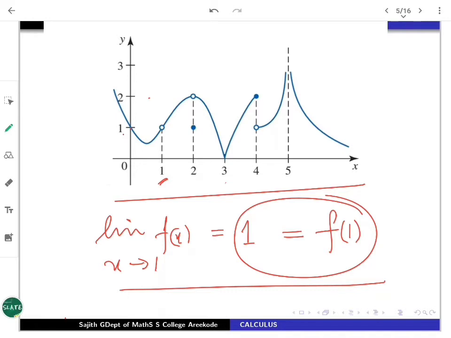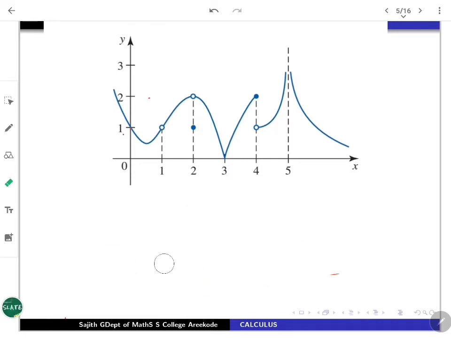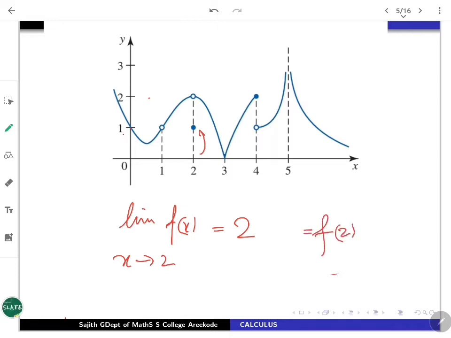Whenever you are looking at the characteristic of the function at 2, what can we see? Here also something can be observed. The limit of the function as x is nearing 2 exists and it is 2. But the functional evaluation f of 2 is not 2. It is actually equal to 1. They are differing.